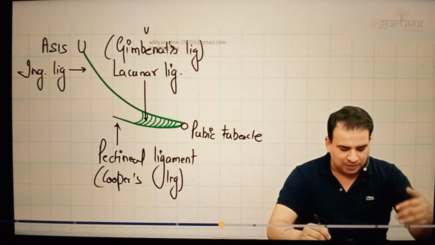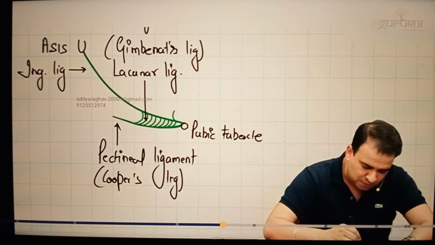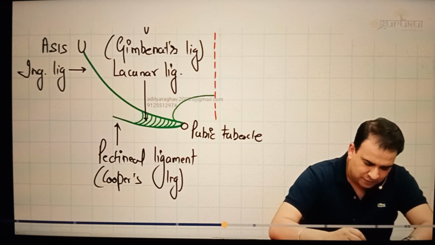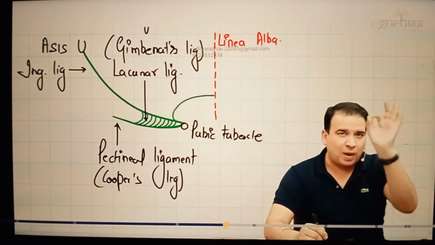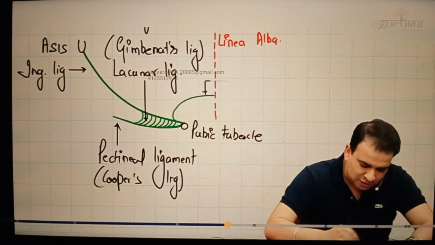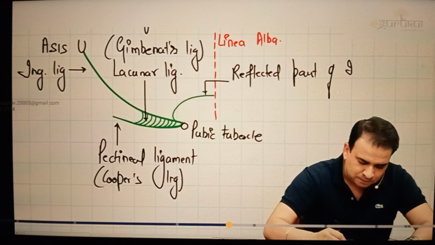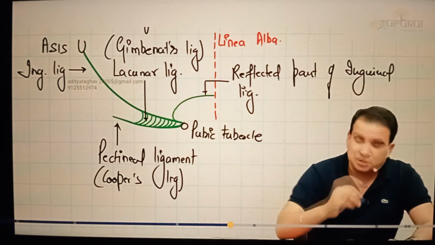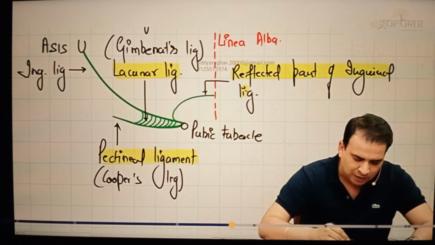That is one extension called the lacunar ligament. Second extension is the pectineal ligament, and there's one more. We have one more extension of the inguinal ligament, which starts from it, goes behind the inguinal canal, and goes to the midline, to the linea alba. If this here is the linea alba, the midline of the anterior abdominal wall, the white line that you see between the rectus abdominis muscle, this third extension is attached to that linea alba, and that is called the reflected part of the inguinal ligament. So please note, these are three extensions of the inguinal ligament: lacunar, pectineal, and reflected part of inguinal ligament.